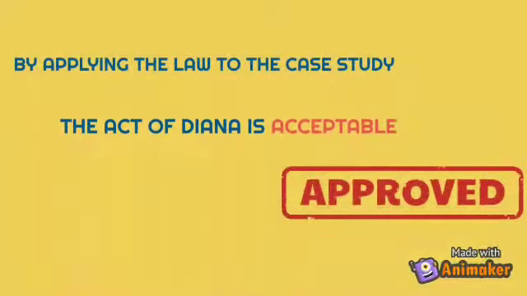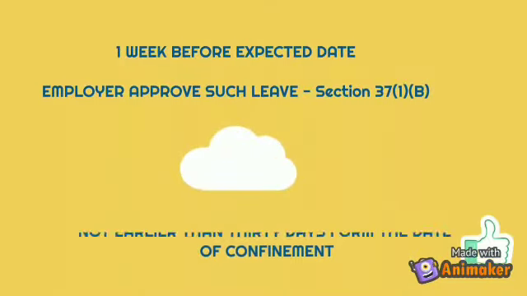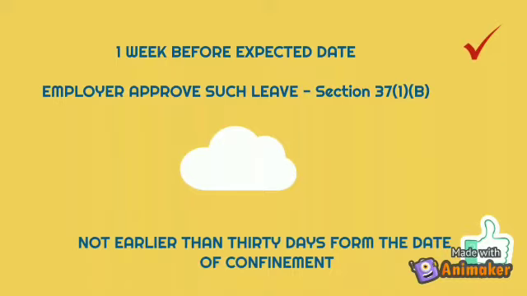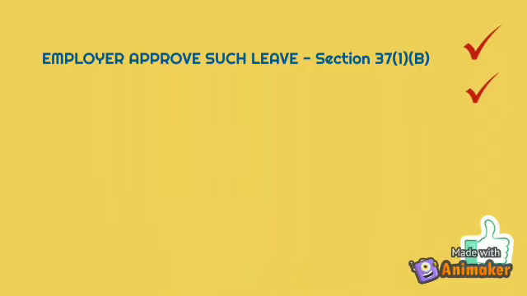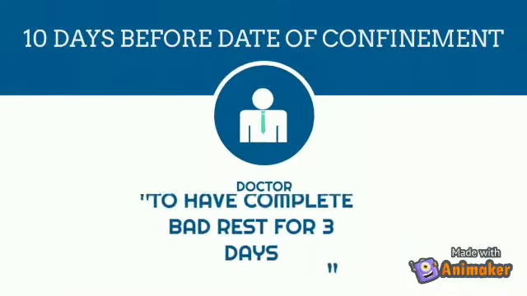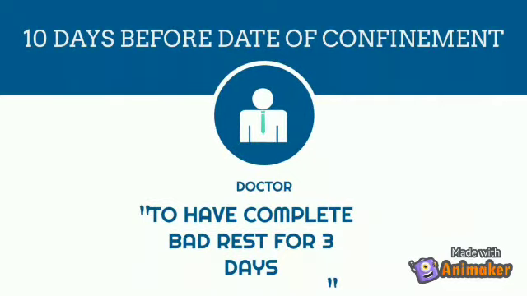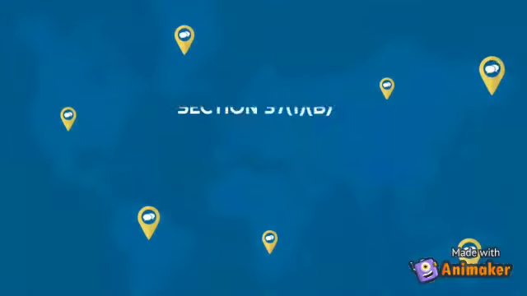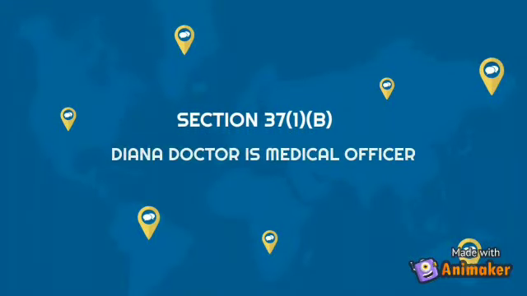By applying to the case study, the act of Diana is acceptable. Diana commenced her maternity leave 1 week before the expected date and such leave should be given according to Section 37(1)(b). Furthermore, Diana did not commence the maternity leave earlier than 30 days. 10 days before her expected date of confinement, Diana was feeling unwell and told by the doctor to have rest. But as stated under Section 37(1)(b), it is assumed that Diana's doctor is a medical officer.